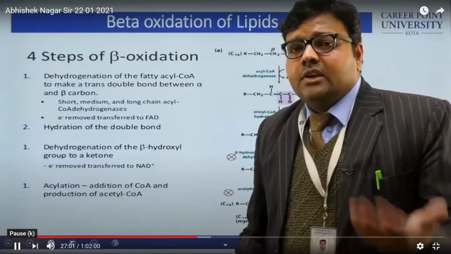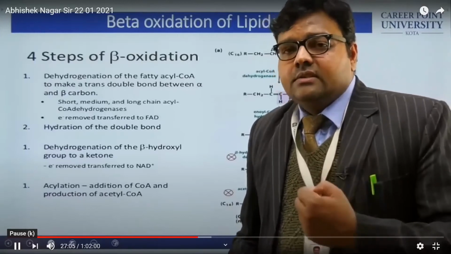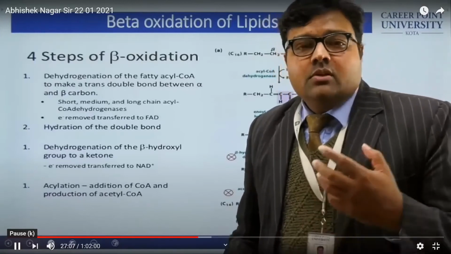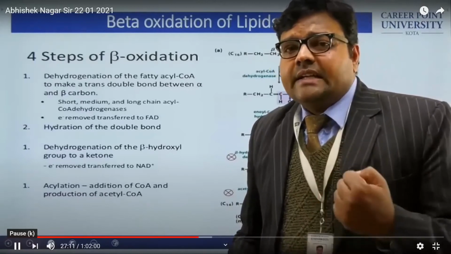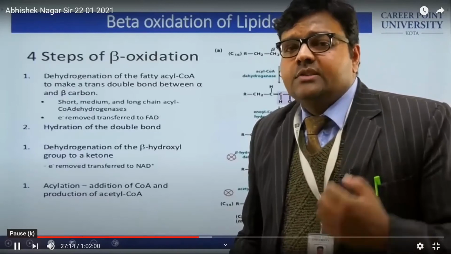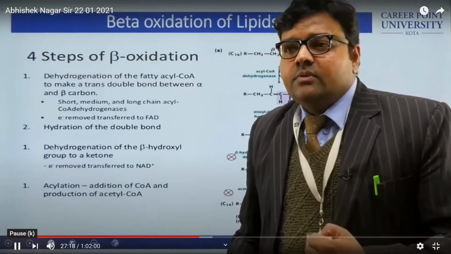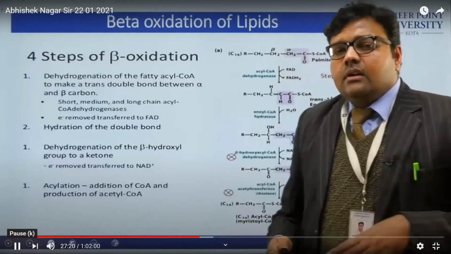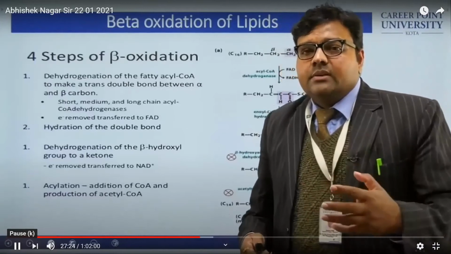As we can recall from IUPAC nomenclature in class 10+2, the carbon atom which is directly linked with the functional group is known as the alpha carbon atom, and the carbon atom which is adjacent to this is known as the beta carbon atom.